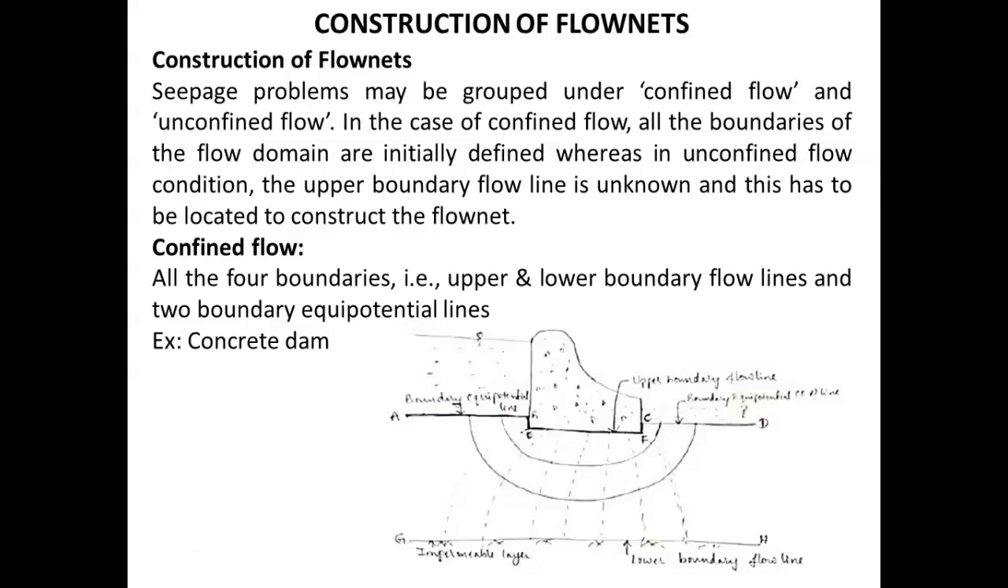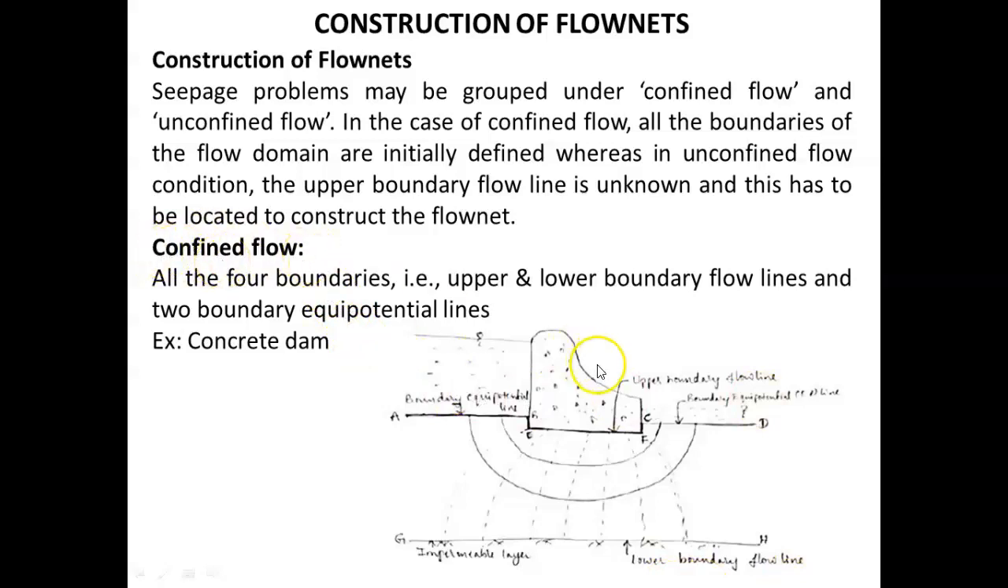So what are the boundaries? Upper boundary, lower boundary, left boundary and right boundary. If all the four boundaries of the flow domain are initially defined, then it is called confined flow. Whereas in unconfined flow condition, the upper boundary flow line is unknown, and this has to be located to construct the flow net. Once all the boundaries are clear, then only we can construct the flow net. Then first let us see the condition of confined flow.